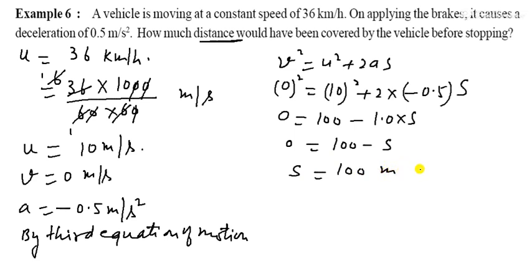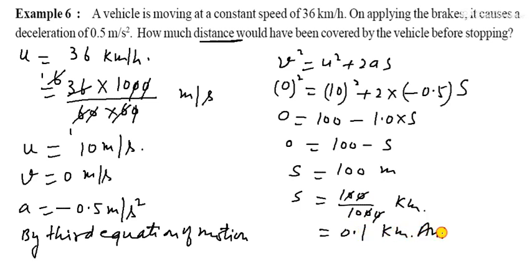So it becomes 0 equals 100 minus s, so s equals 100 meter. So you can change into kilometers, so s equals 100 divided by 1000, it is in kilometer, so the 0s will be cancelled out, so it is 0.1 kilometer. So that is your answer.